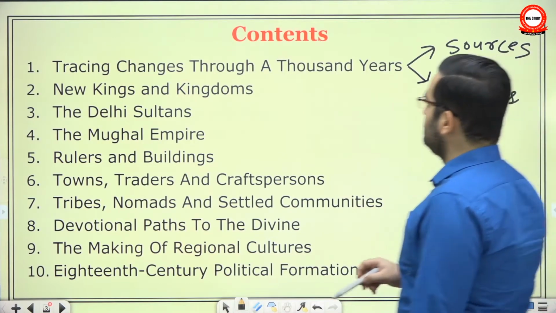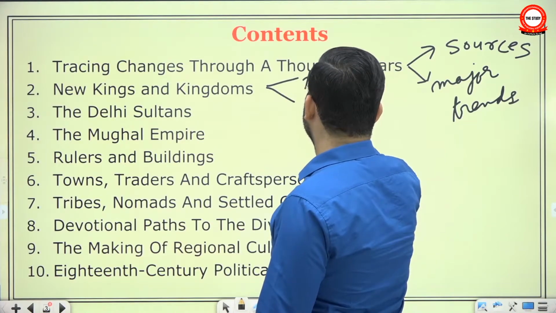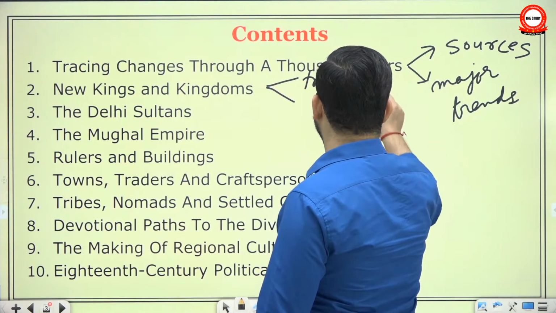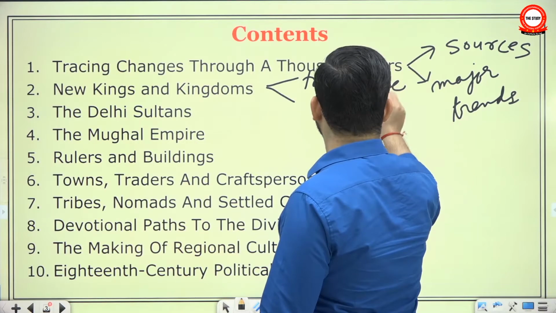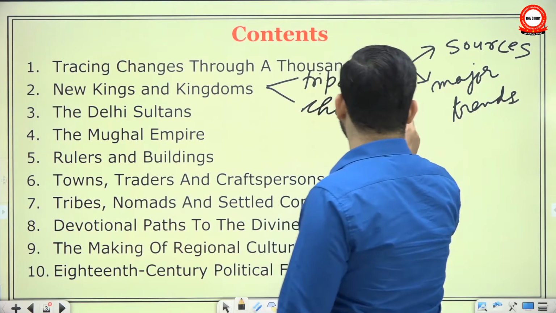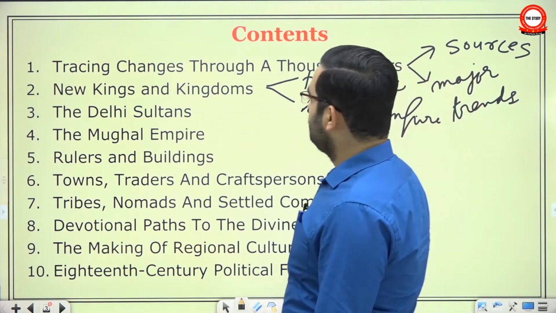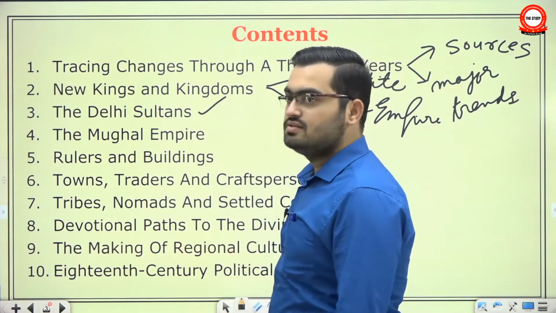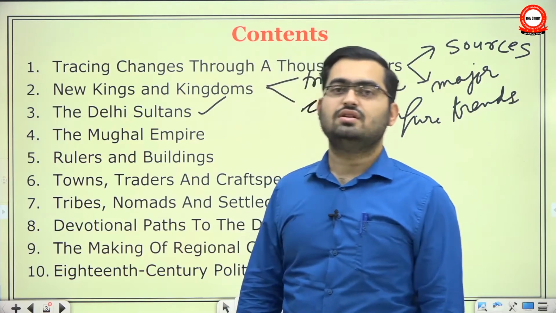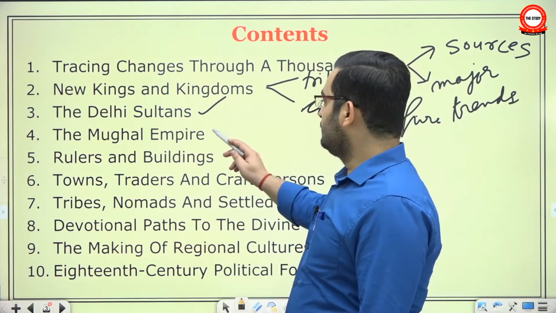Then in the second chapter, we looked into two important events of early medieval India: the triangular or tripartite struggle for the control of Kannauj, and then in the deep south, we looked into the Chola Empire. Here we look into the Delhi Sultans, their rise and fall, their various administrative, political and economic measures. And the same we look into the Mughal Empire.